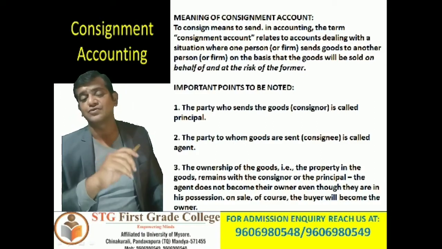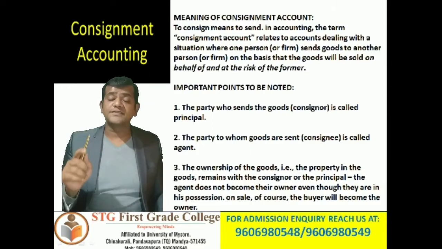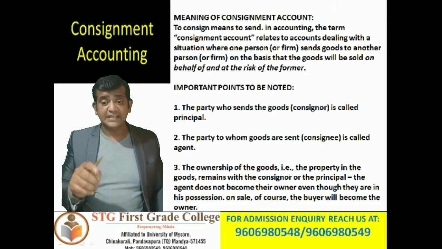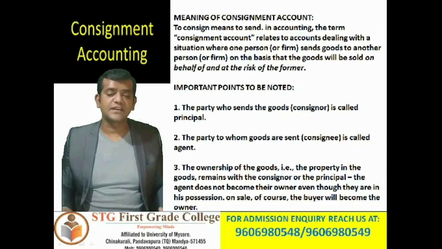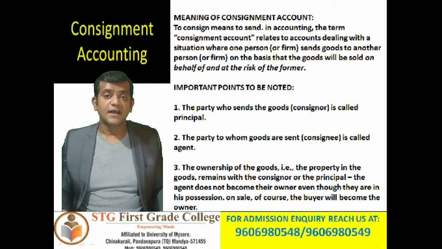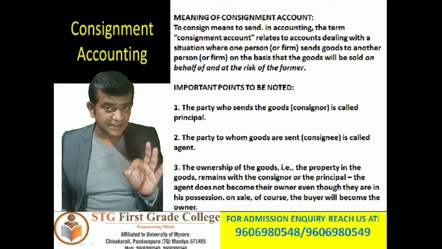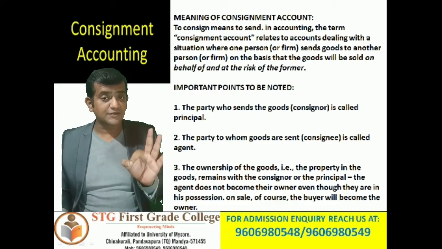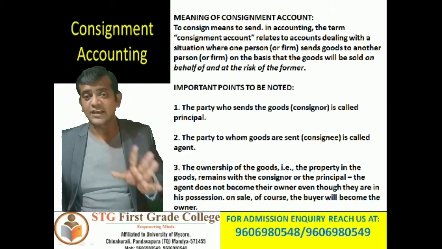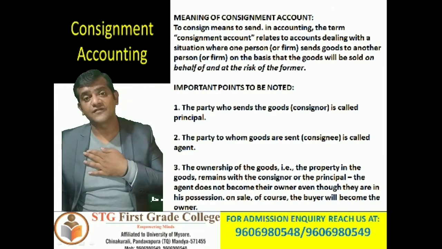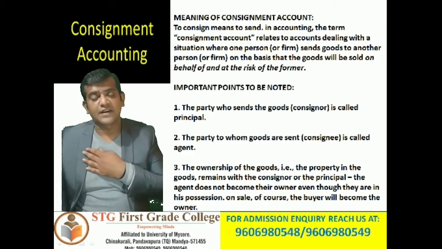The third point you should remember: the ownership of the goods, that is the property in the goods, remains with the consignor or the principal. Even though the consignee is receiving the goods, he is going to sell the goods on behalf of the consignor, not by himself. Clear?